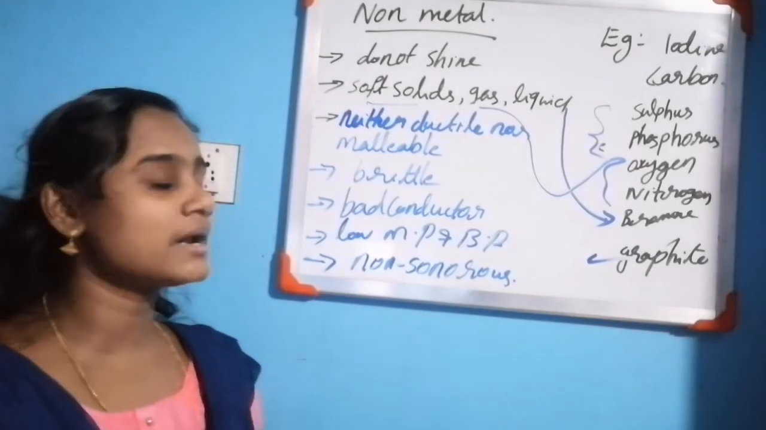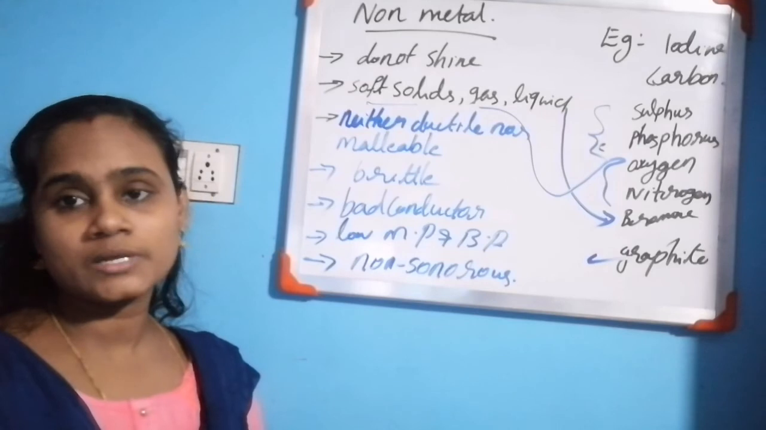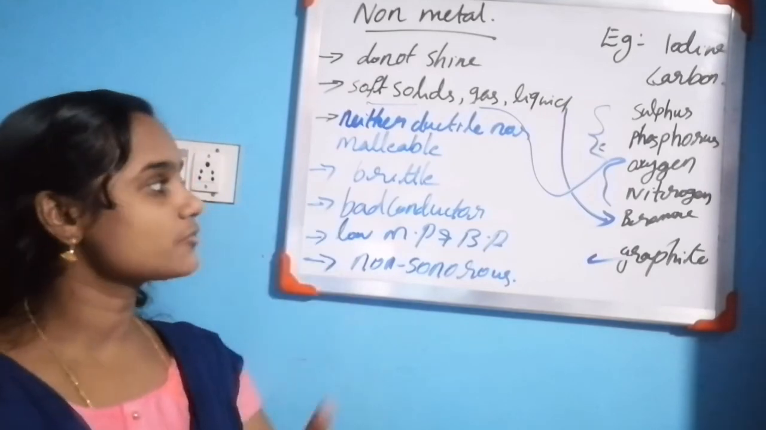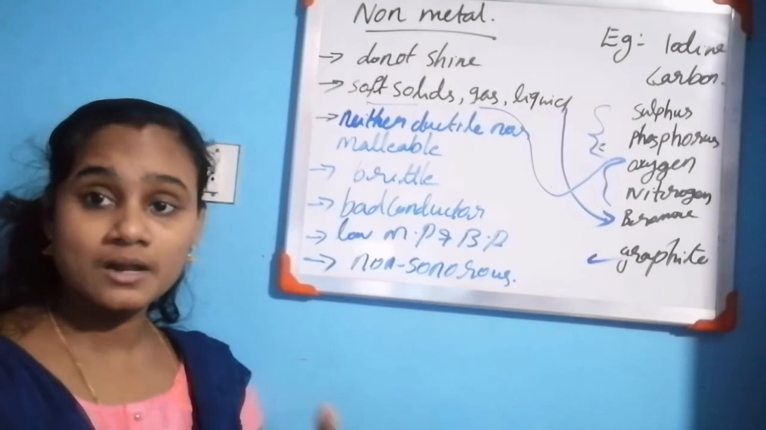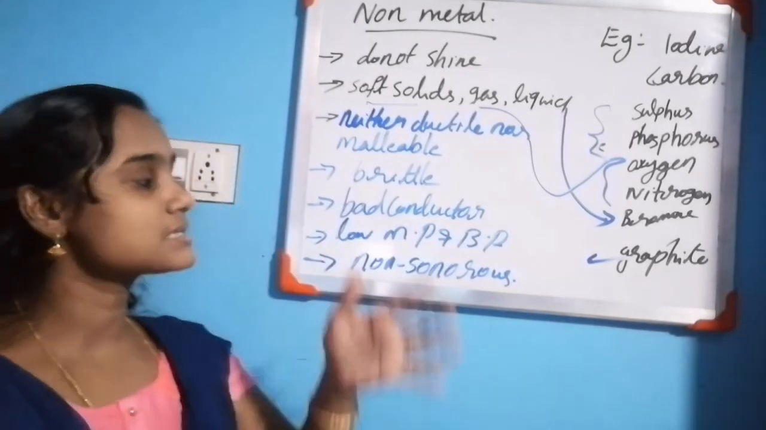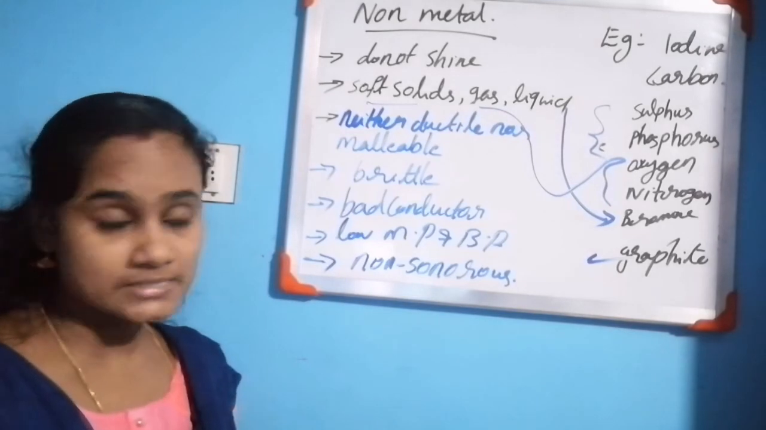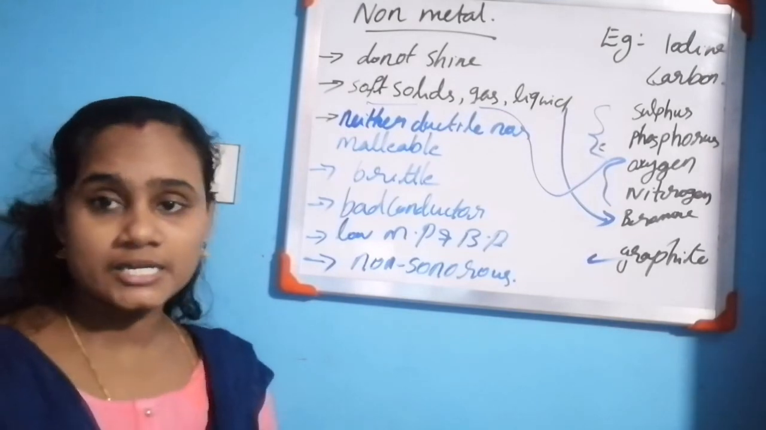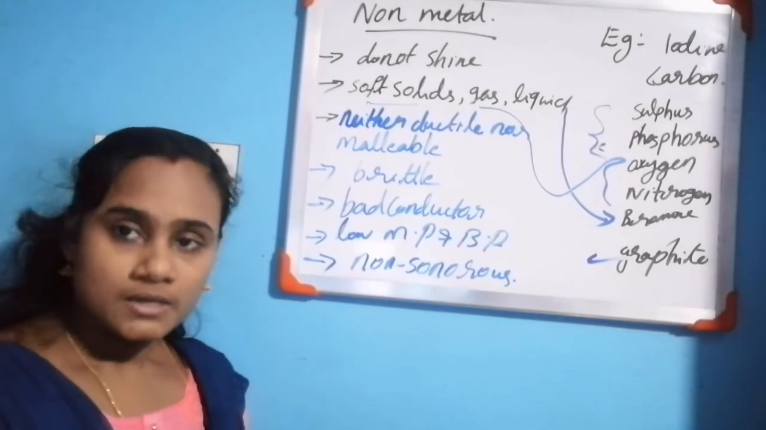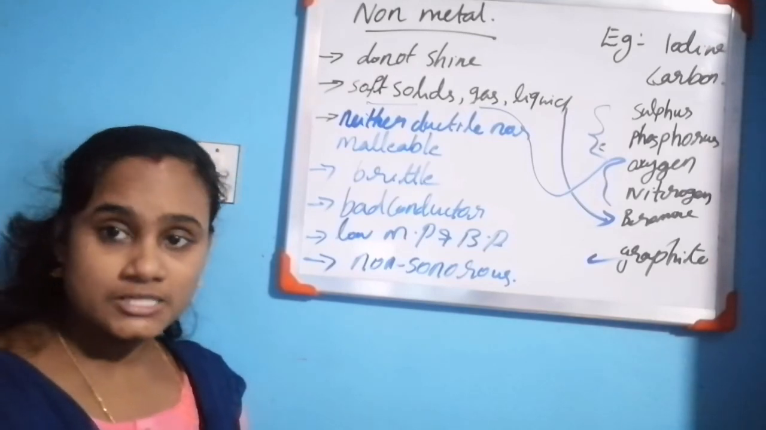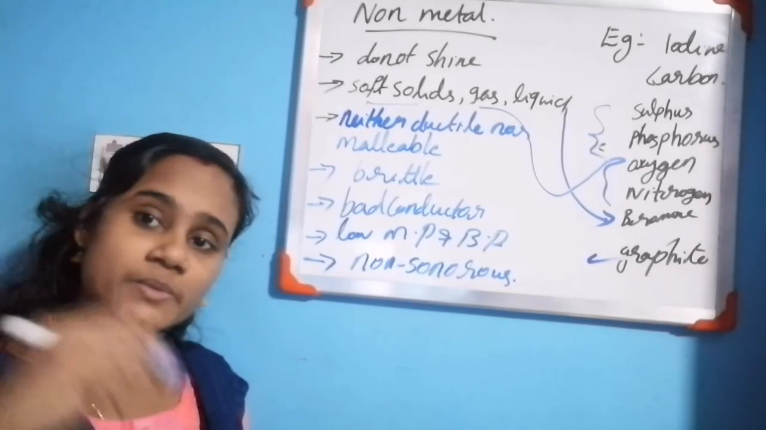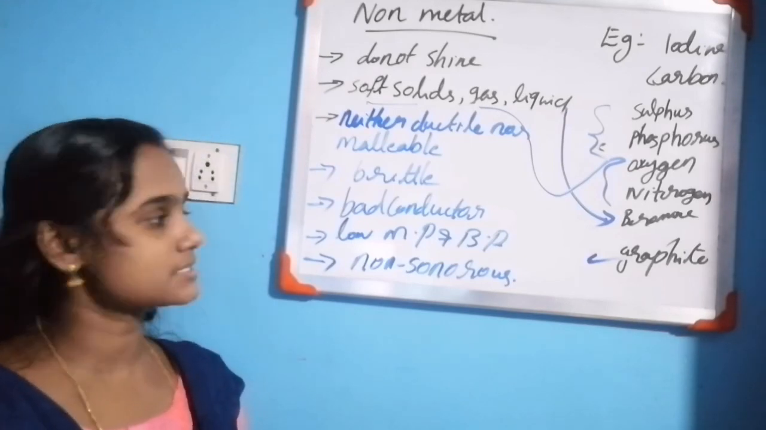Metals are solids, but non-metals are brittle in nature. We can break them into pieces. Metals are good conductors of heat and electricity, but the majority of non-metals are bad conductors of heat and electricity. Metals are good conductors of heat and electricity. Non-metals are bad conductors of heat and electricity.